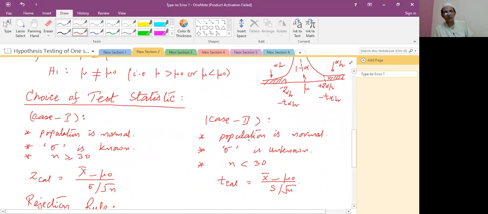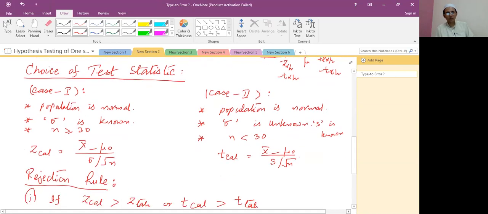Case 2: population is normal, sigma is unknown, it means S is known, or in another way, sample size is less than 30, so we apply T stats. The T calculated value is x bar minus mu naught over S over root n, and in case 1 we find the Z calculated value as x bar minus mu naught whole upon sigma over root n.